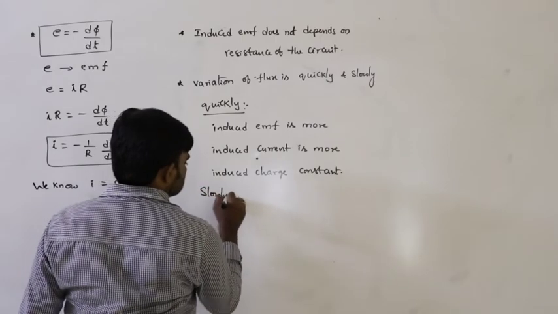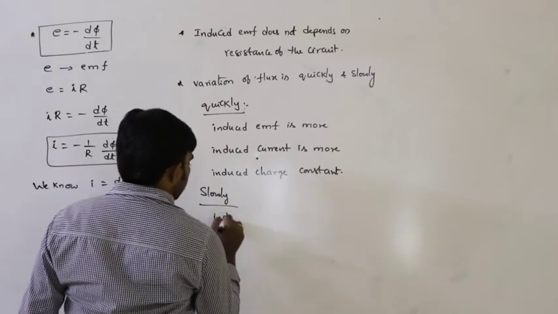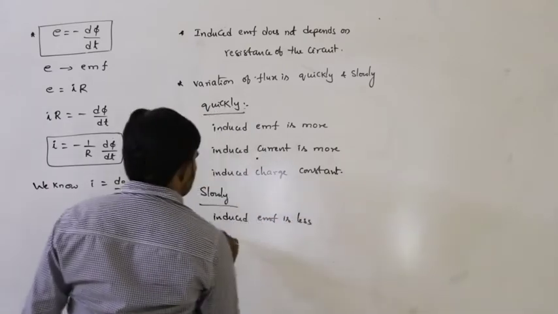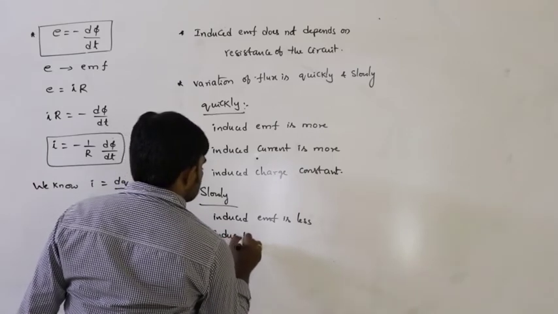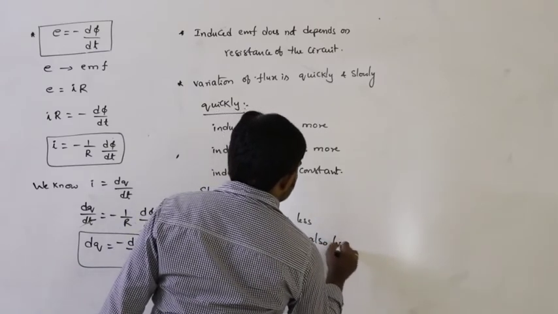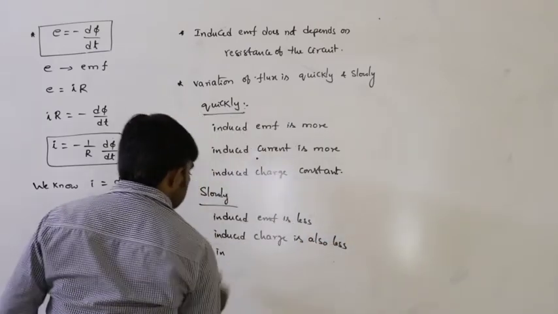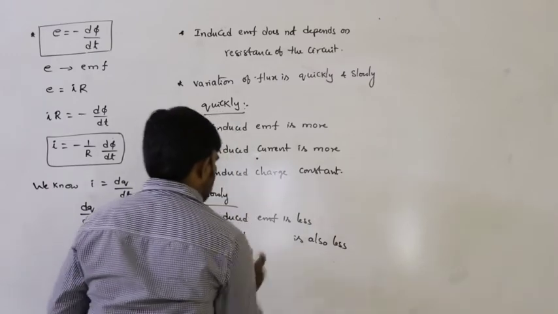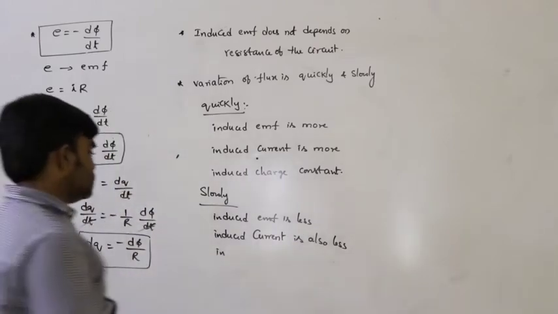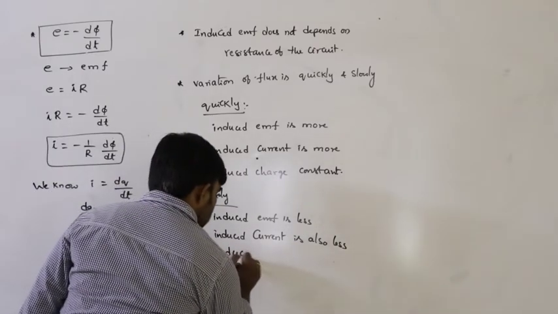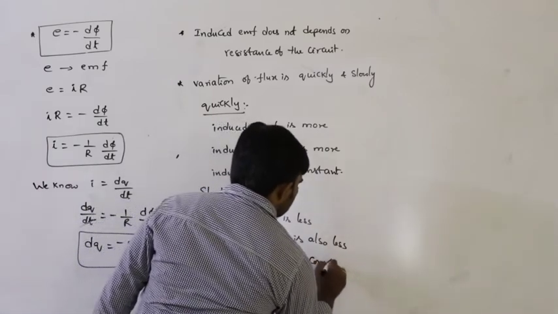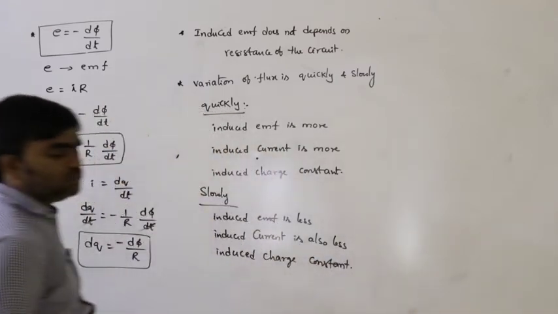Slow condition: induced EMF is less and induced current is also less, and induced charge remains constant, because charge does not vary with time.